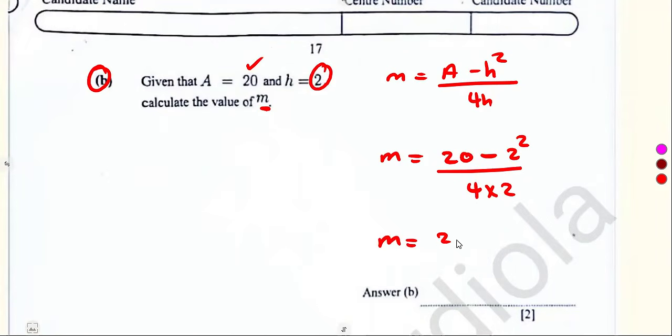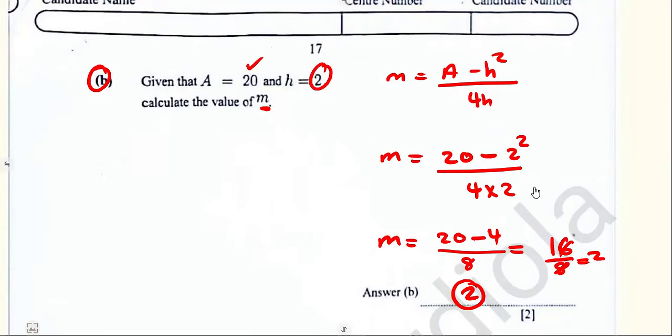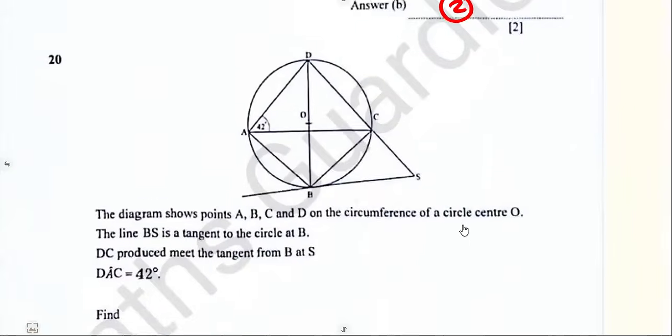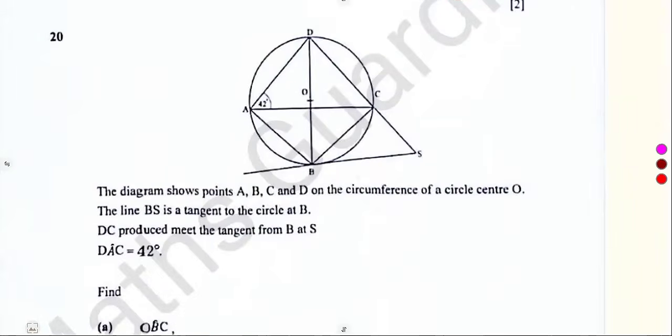So m is equal to 20 minus 2 squared. 2 times 2, that's 4, over 4 times 2, which is 8. So subtracting this part of the numerator, that's going to be 16 over 8, which is 2. So that's the value of m that you're going to have. Like I said, you can verify with the other part, you'll see that you're going to have the same answers there.